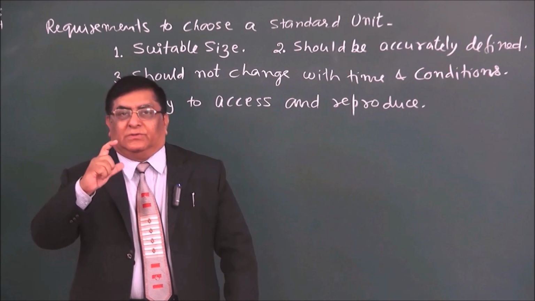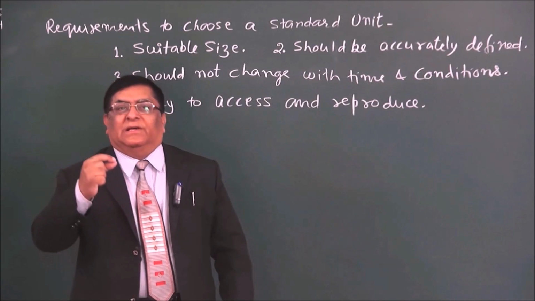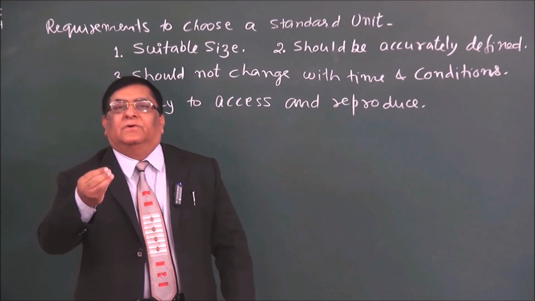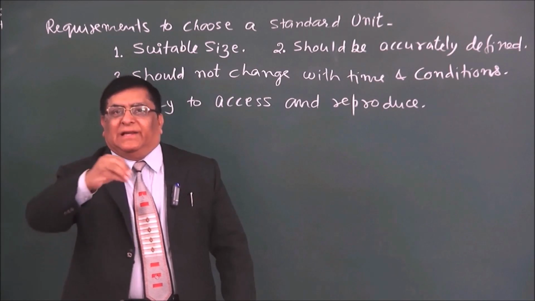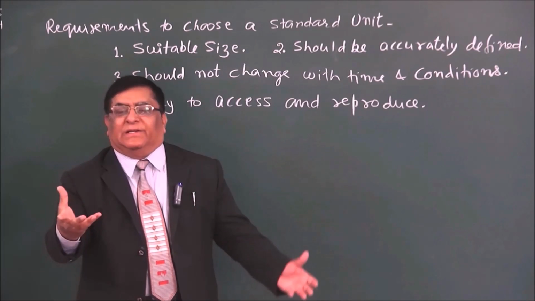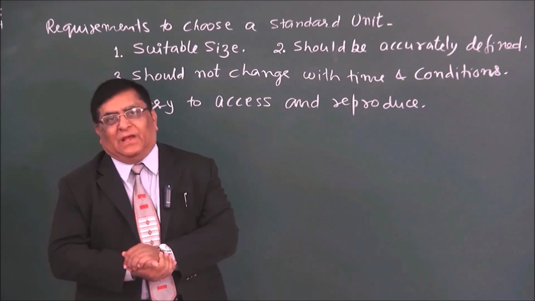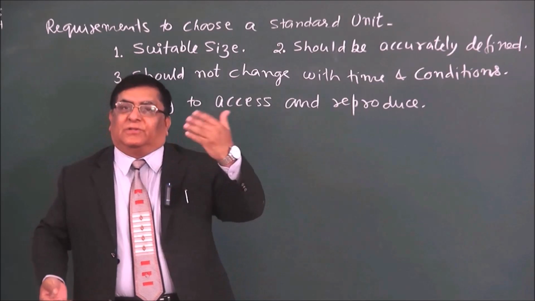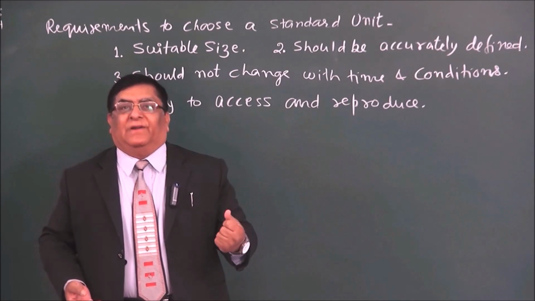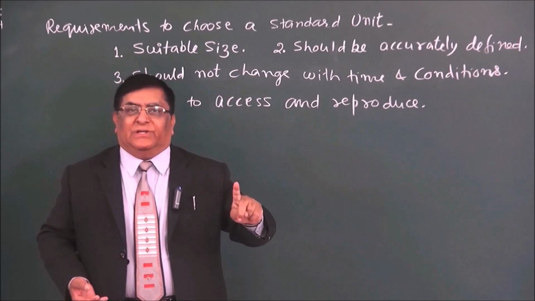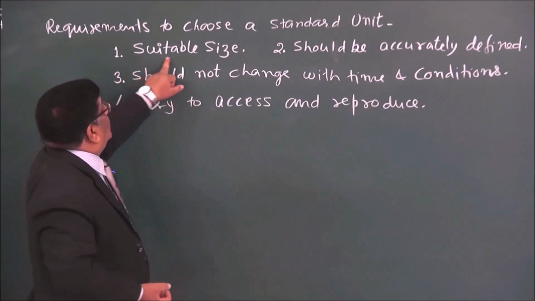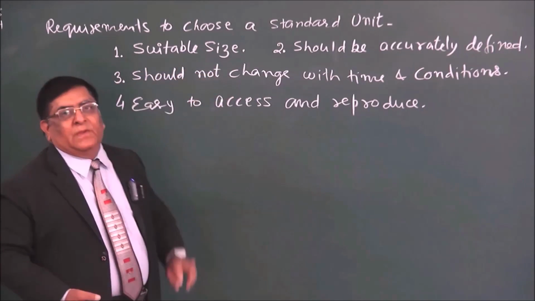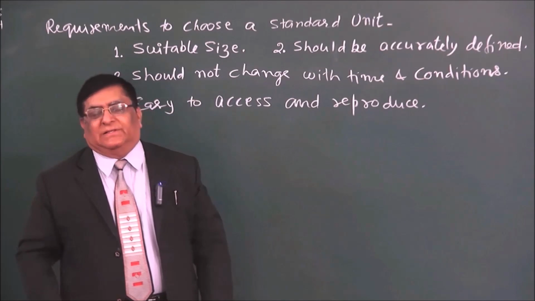The truck I am sending has coal of 5 ton, 7 ton, 10 ton, 15 ton, 20 ton, like that. I don't have to number it in thousands. So I have changed my unit to be of a more suitable size.